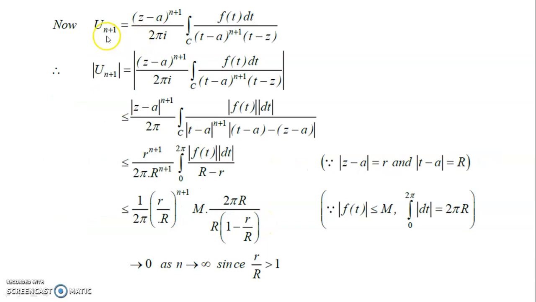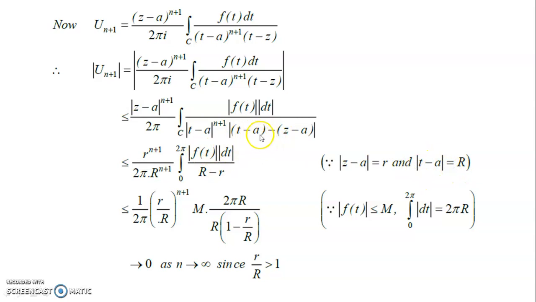So see that you take un plus 1, that expression which is there in the first integral. So that is z minus a power n plus 1 divided by 2 pi i into integration of that f of t divided by t minus a power n plus 1 into t minus z. So taking the modulus on both sides, and replacing here plus and minus a, which gives this form there. So r to the power of n plus 1, it is this equation of the circle inside the main circle C, that is this one.